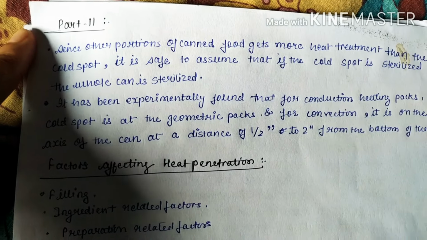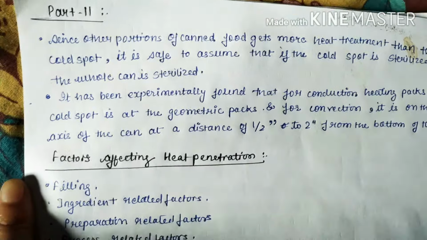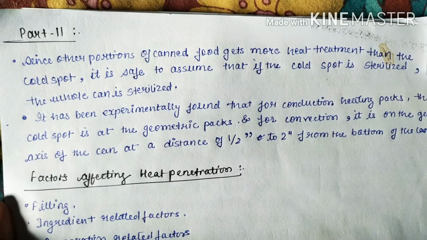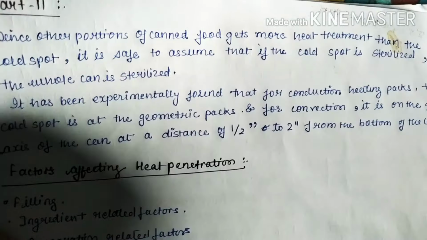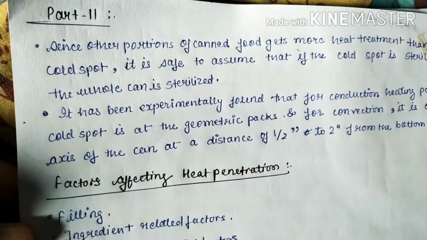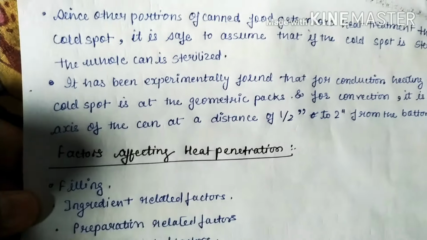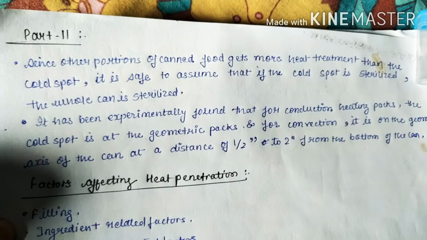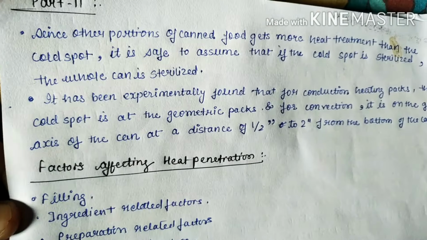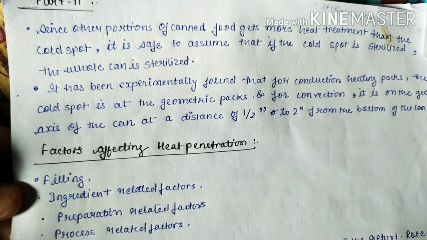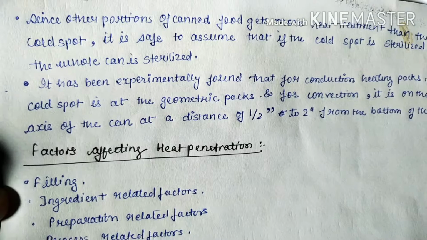Now again moving on further with part 11. In this part, we can see that the portion where we have stopped is how the heat penetration, or that is, the cold spot or cold point. In the cold spot, since other portions of the canned food get more heat treatment than the cold spot, it is safe to assume that if the cold spot is sterilized, the whole can is sterilized.